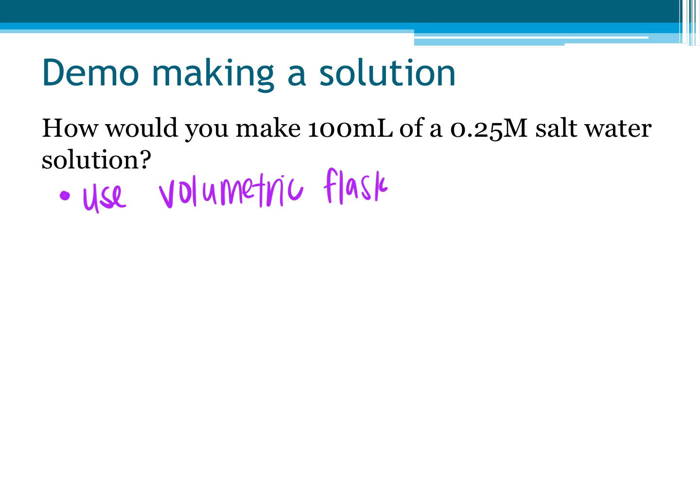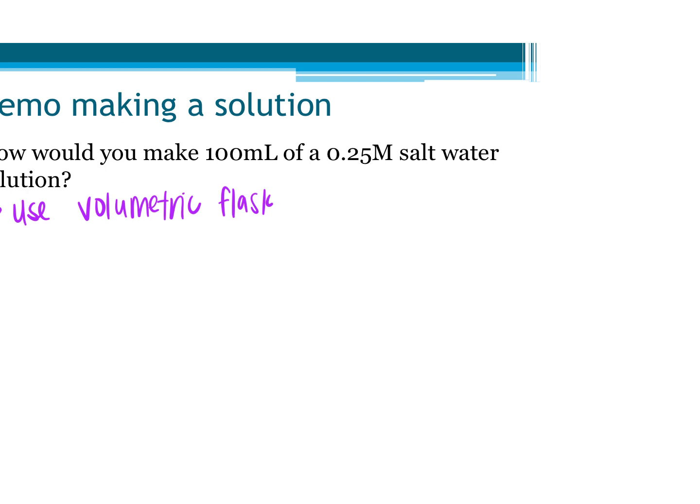I'm probably not going to write it up on the board, but actually, I will. We've got to make that 0.25 molar solution. So I need to figure out how many grams of salt I'm going to use in my 100 mL flask. Let's go off to the side and calculate that as well. Okay, so 0.25 molar equals moles over 0.1 liters. Let's figure out how much salt I'm going to need to use here. 0.25 times 0.1.